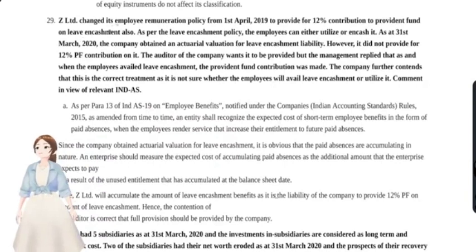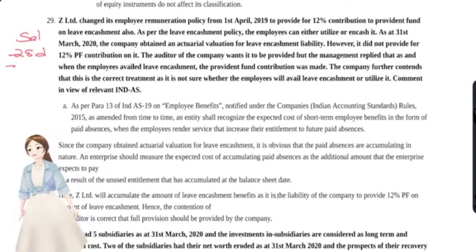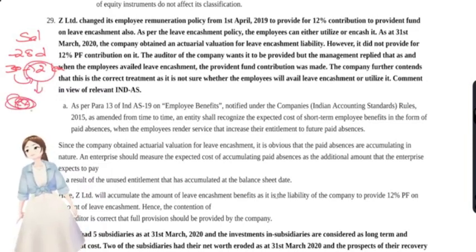Z Limited changed its employee remuneration from 1st April 2019 to provide 12% contribution to PF on leave encashment also. You see, usually as per PF provisions, 12% has to be given on salary. What is leave encashment? Leave encashment is salary that was earned by the employee by not utilizing the leaves. This salary would be mostly calculated for, like, 28 days in a 30-day month. Say, like, 2 days were leave that was granted. But such employee worked on these 2 days also and earned extra salary. This extra salary is leave encashment.